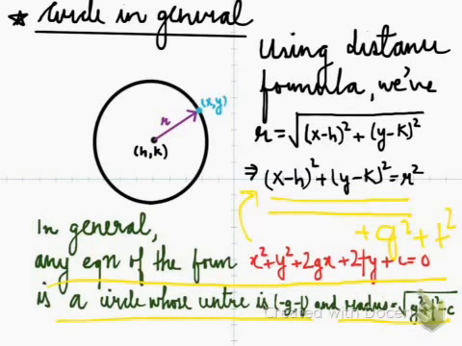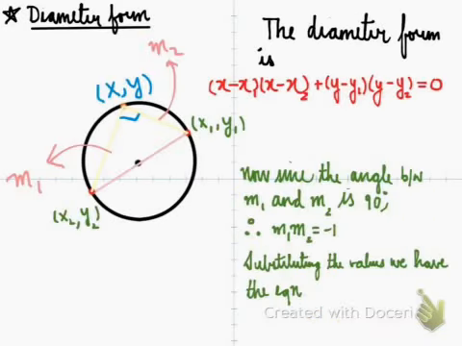Now let us see the diameter form, which is a very important form from a derivation point of view. In the diameter form we are given the coordinates of the ends of the diameter rather than that of the center. One method of calculating the locus can be this, that you take the midpoint of the two ends of the diameter and find the center, and then using the center and using the distance formula you find the radius.